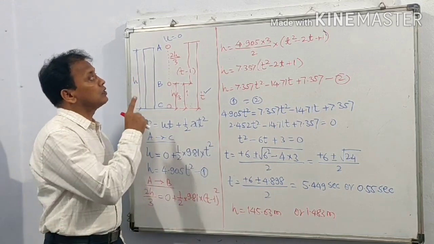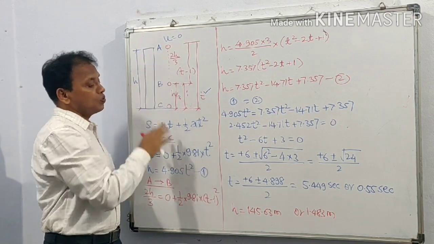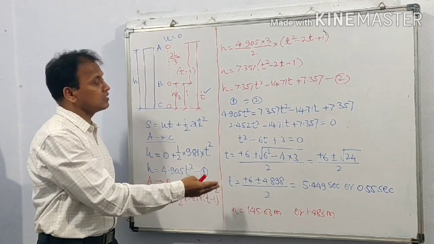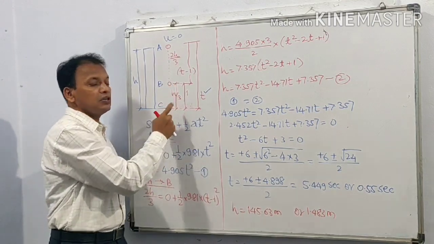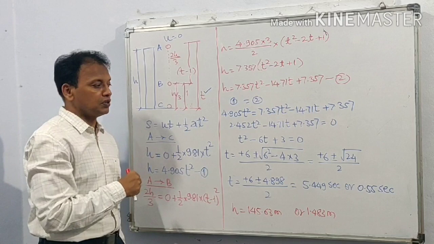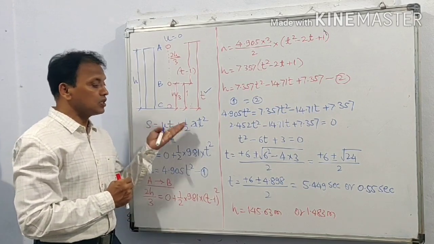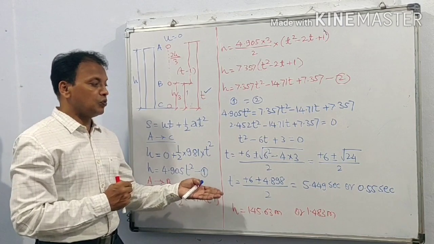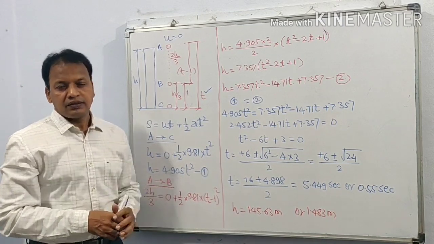So when it is dropped from the height 145.63 meter, during the last second of its motion, it will cover 1/3 of the height, and time taken to reach the ground will be 5.449 seconds. Thank you.